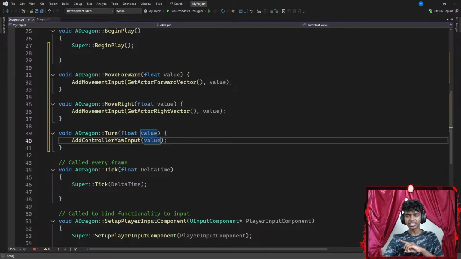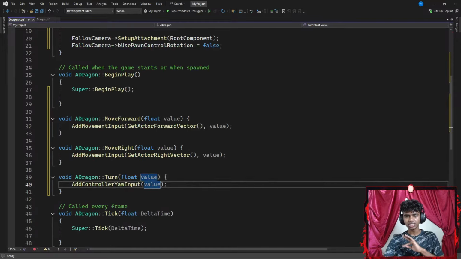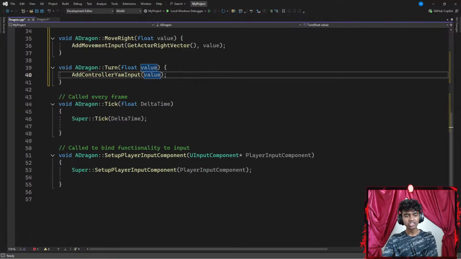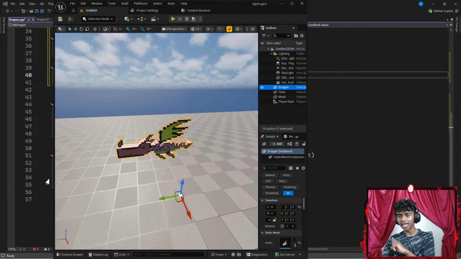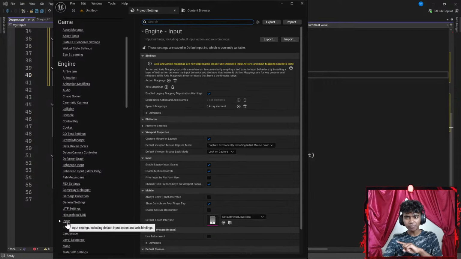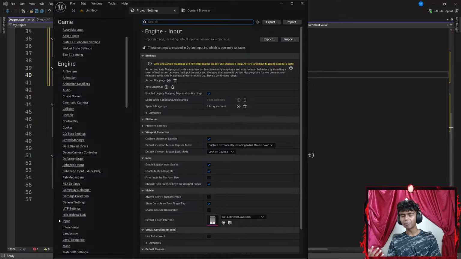Now, once I'm done with this, is there anything else that I need? Let me think. Maybe I don't want to add any more functions, but I do want to bind my axes. Before I actually do that, I gotta go ahead and open my Unreal Engine. Now, inside my Unreal Engine, I'm going to go to my project settings and scroll down to input. I want to add axis mapping, because without axis mapping, my Unreal wouldn't know I clicked some kind of buttons. So I got to go ahead and add axis mapping.